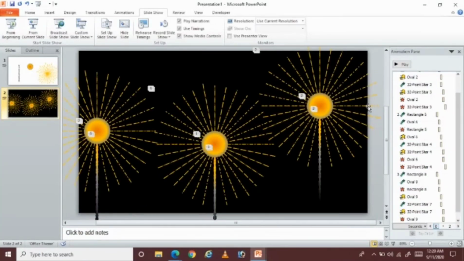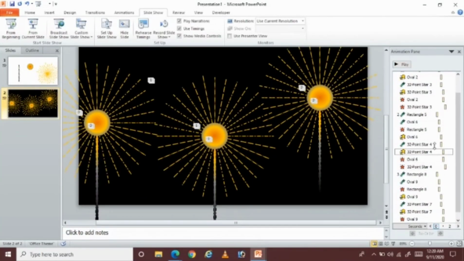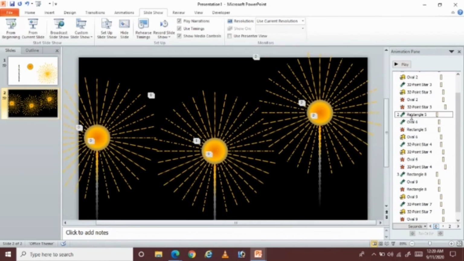So let's check. Is it nice, right? So you can see I just copied the same firework animation effect two times. So this is of rectangle, second rectangle one.